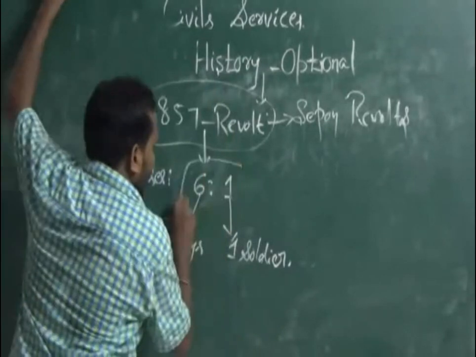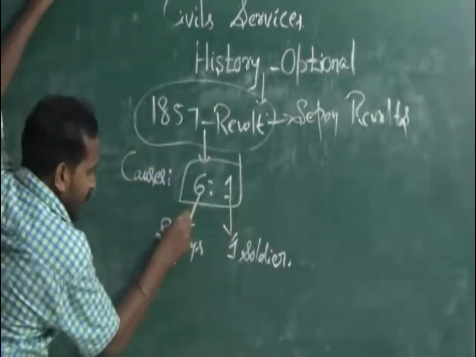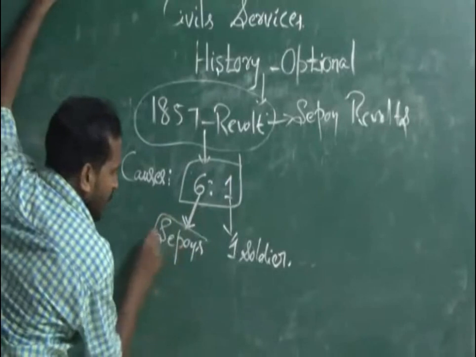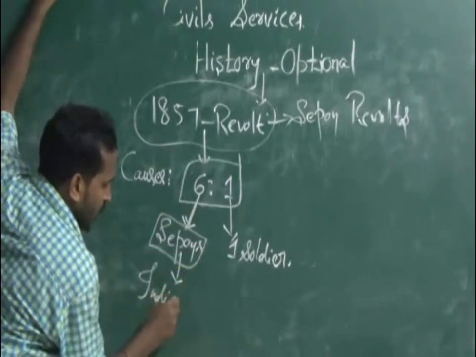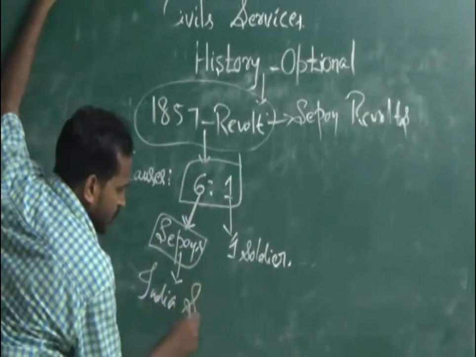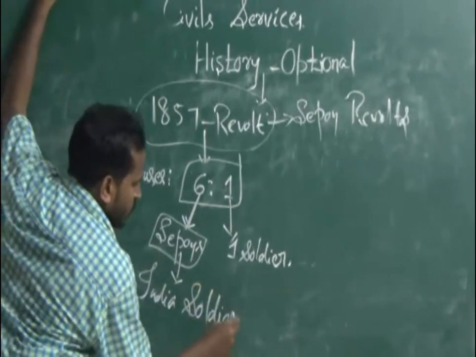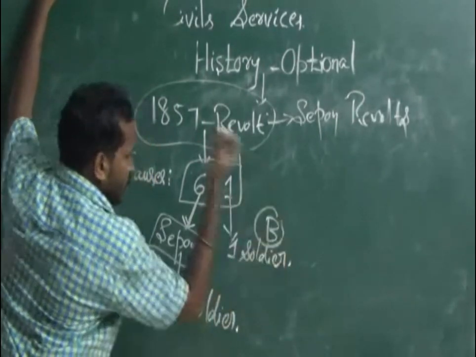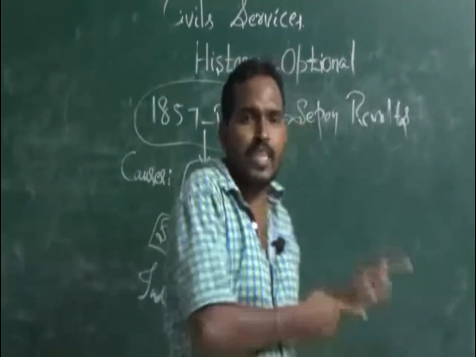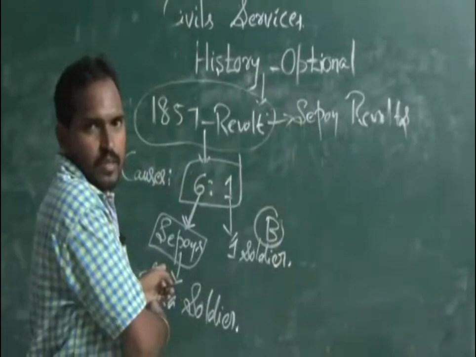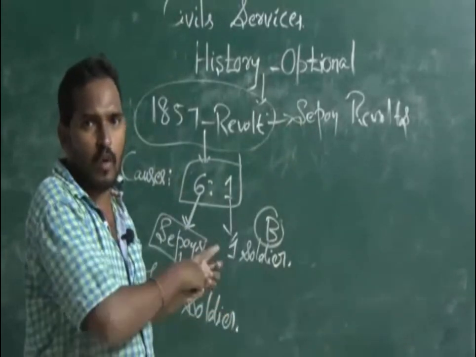The Indian soldier is called a sepoy. Soldier means British soldier. For every one British soldier, 6 sepoys are there. Okay, that is the ratio.